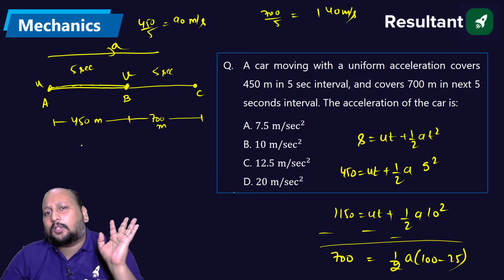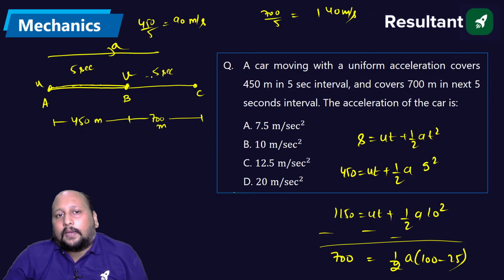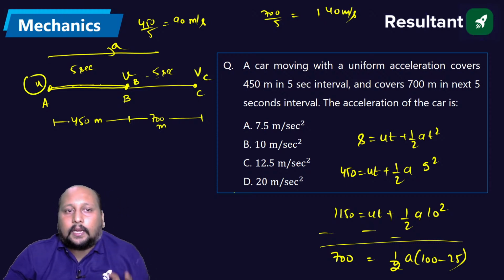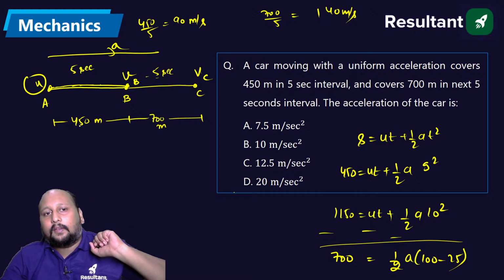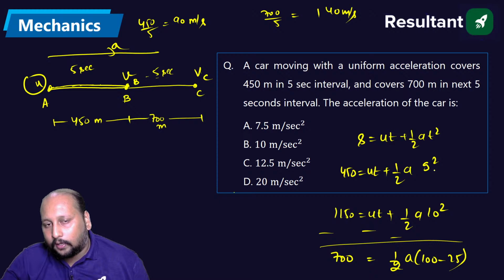18.6, we can say approximately 20 is the nearest value, right? And after this it will be gradually increasing and will be having a velocity of vc. So can we say this is the initial velocity, and in 5 seconds we are traveling 450 meters. So 450 is equal to ut plus half into a into 5 square.